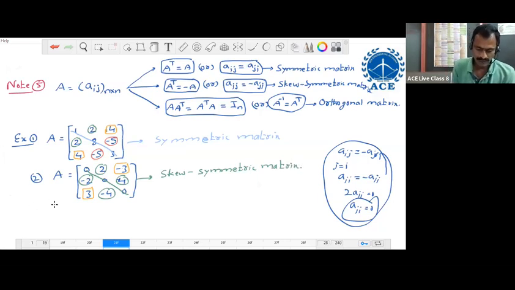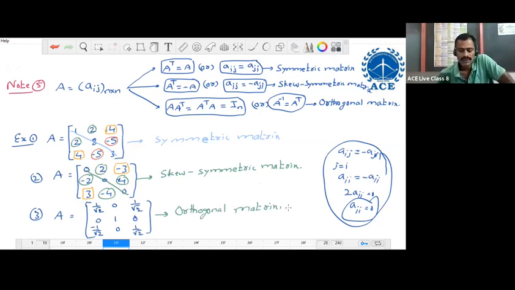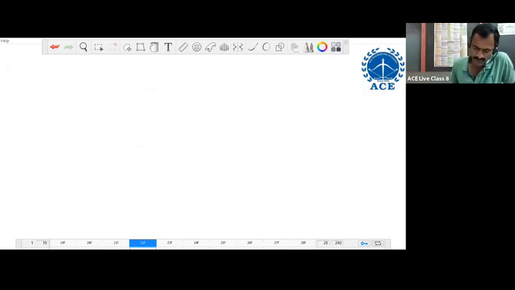Next, third example of orthogonal matrix. 1 by root 2, 0, 1 by root 2; 0, 1, 0; minus 1 by root 2, 0, 1 by root 2. It is an orthogonal matrix. Examples of these. Next, last note point.